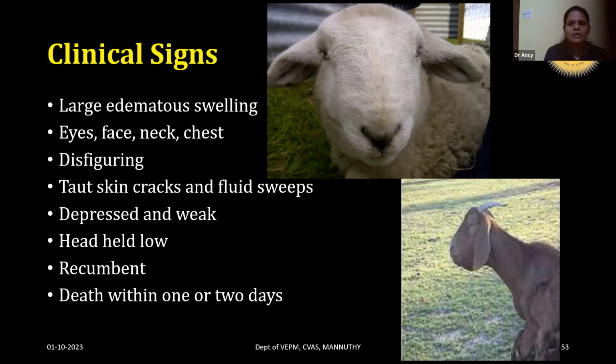Because of this swollen appearance, the animal will have a disfiguring look. And because of the huge quantity of edema fluid present in the face, the skin will crack and the fluid will seep through those facial regions, and the animal will be depressed and weak.